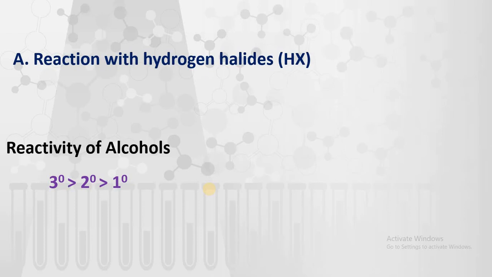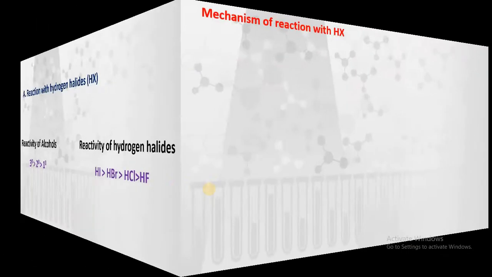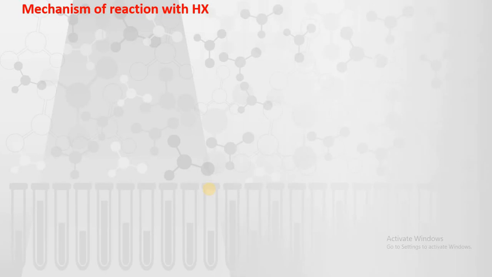Reactivity of alcohols is: tertiary alcohols are more reactive as compared to secondary, as compared to primary alcohols. And if you see the reactivity order of hydrogen halides, then hydrogen iodide is highly reactive as compared to hydrogen bromide, as compared to hydrogen chloride and hydrogen fluoride. Here, primary alcohols are the least reactive, and among hydrogen halides, hydrogen fluoride is the least reactive. So we'll see the mechanism of this reaction.